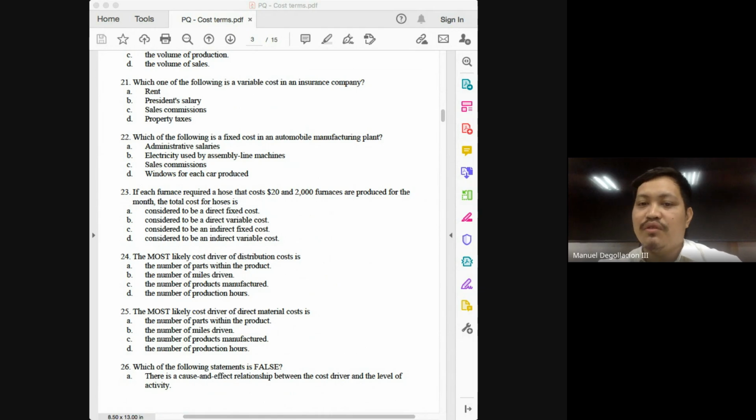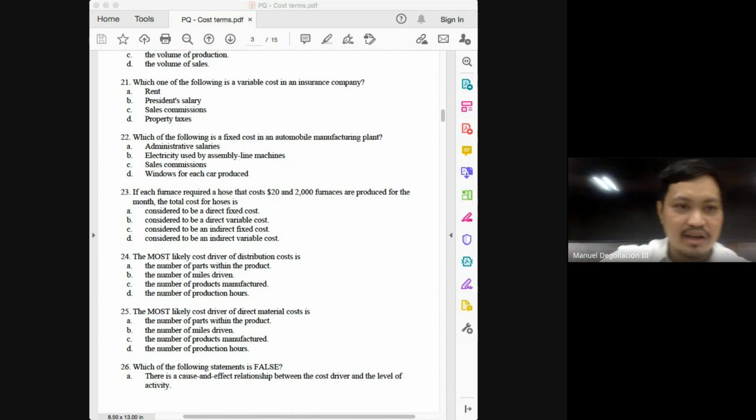22. Which of the following is a fixed cost in an automobile manufacturing plant? Fixed cost. Normally, administrative salaries can be fixed. Electricity used. This would be utilities. And normally, utility bills would depend upon the amount of consumption. So that's variable. Sales commission by its nature is variable. Windows for each car produced. The more cars produced, the more windows that will be needed. So of course, that should not be fixed. So the best answer here is letter A.